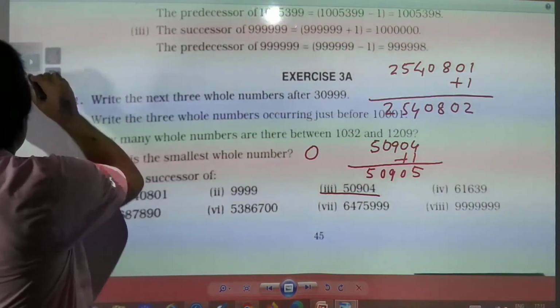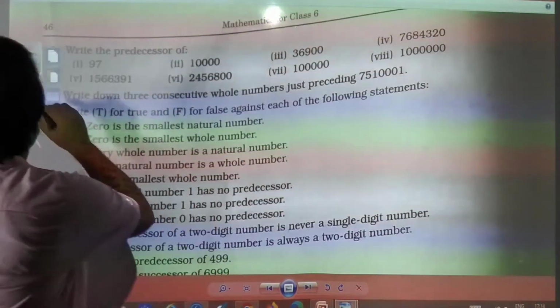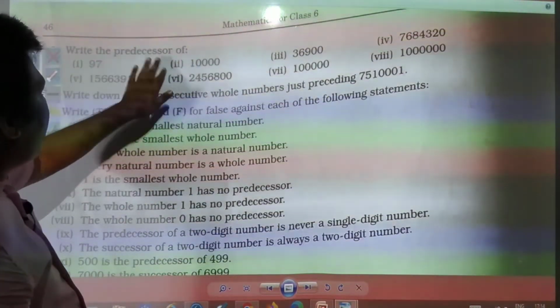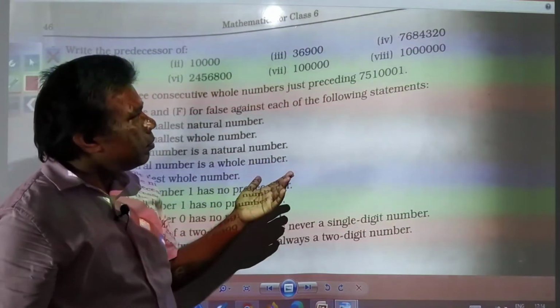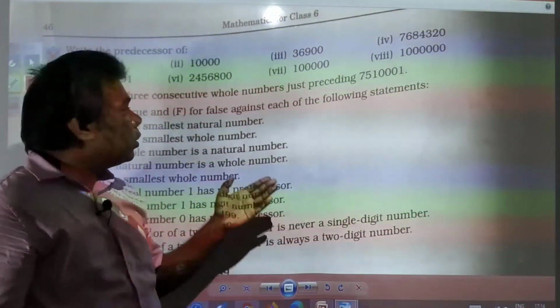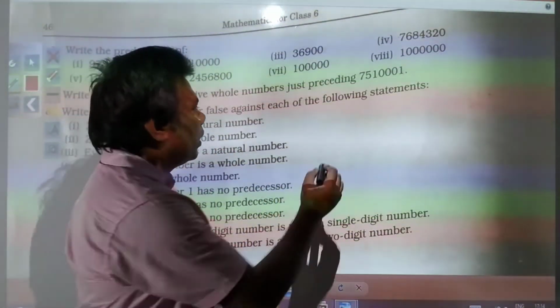Next, here you have, write the predecessor. In the previous question we had to find the successor, so 1 was required to be added. For the predecessor you need to subtract 1 from the given number.